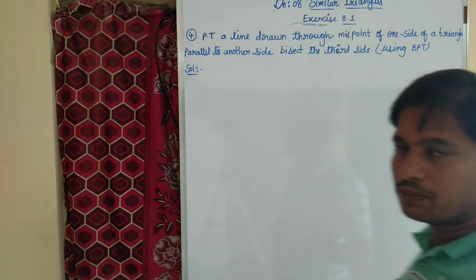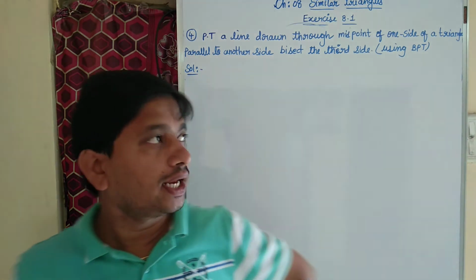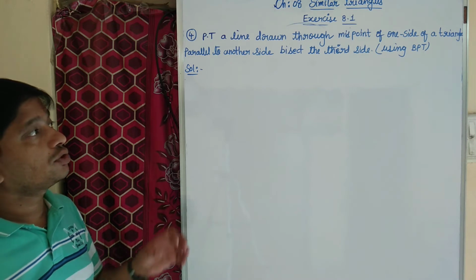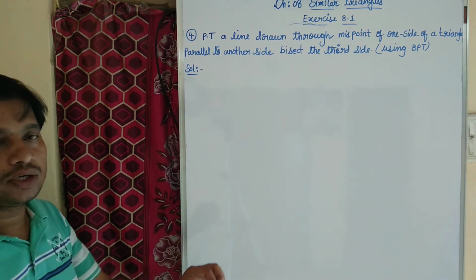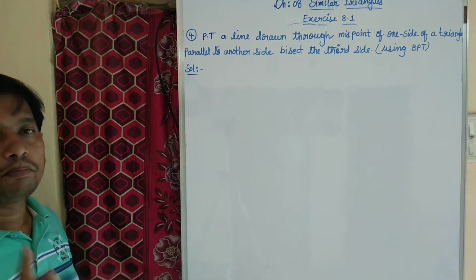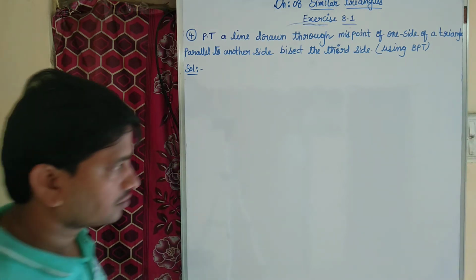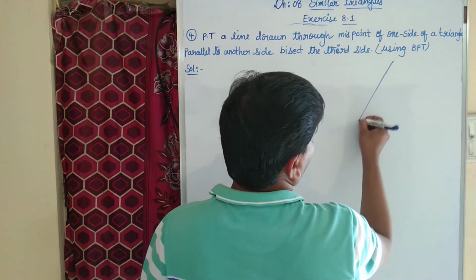Now coming to question number 4: prove that a line drawn through the midpoint of one side of a triangle parallel to another side bisects the third side. Okay, listen carefully.